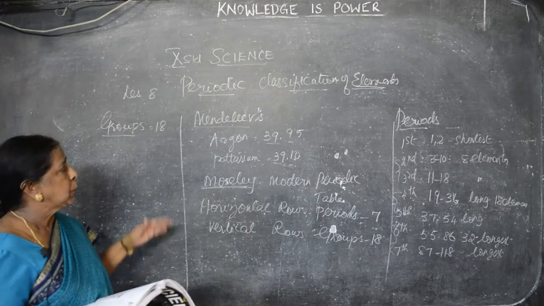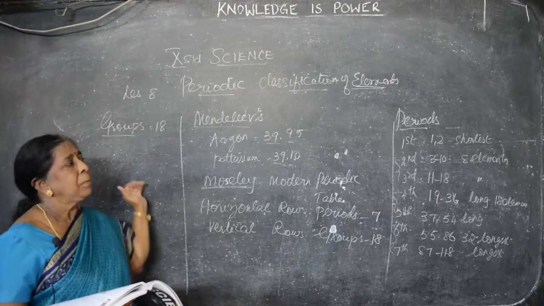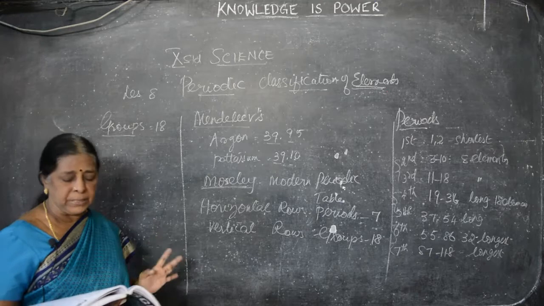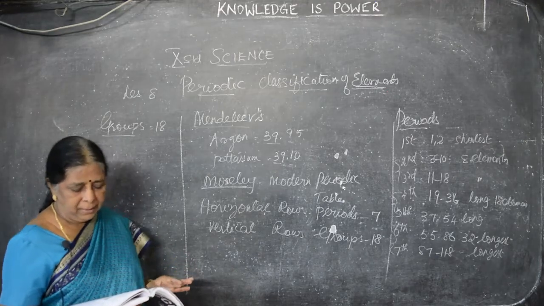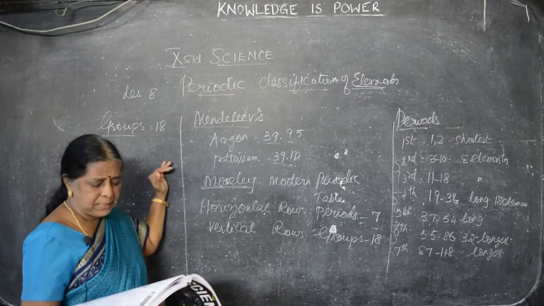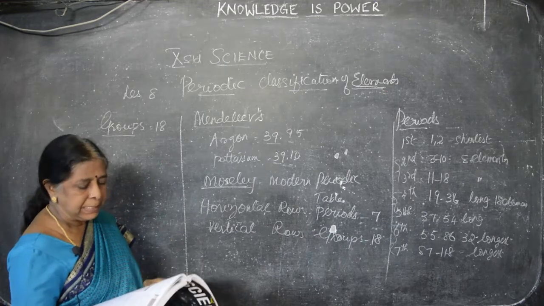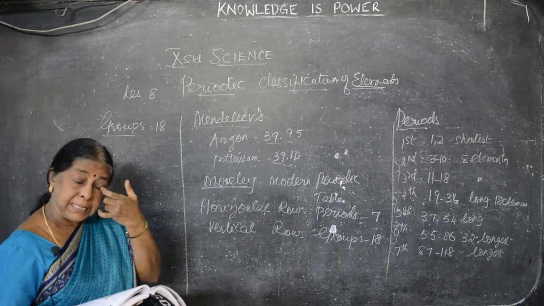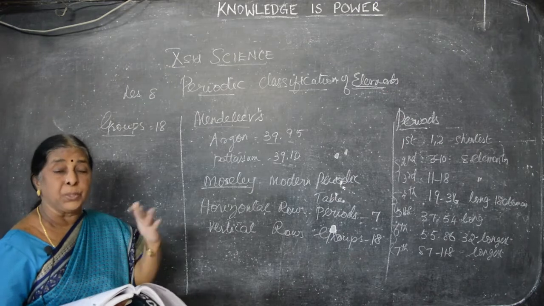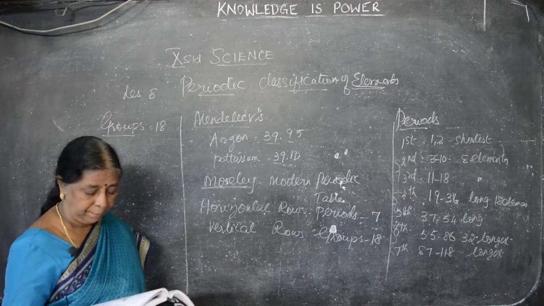18 groups. Groups are vertical rows. Periods are horizontal rows. You be thorough with this. Then the lanthanoids and actinoids, which are in group 3, are known as inner transition elements. That is, transition metals, we say. There are 2 divisions, one is inner, the other one is outer.